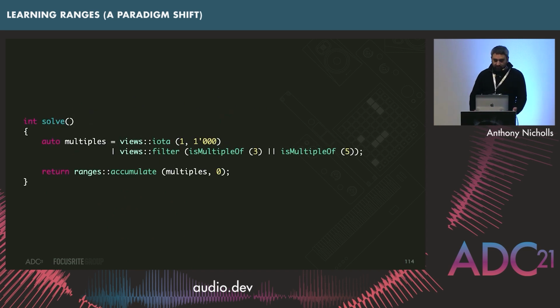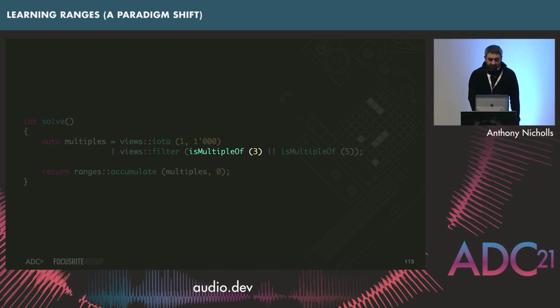So here's an example of what I wanted. I didn't really want my is multiple of 3 or 5. It was a bit too specific, so I wanted something that was a little bit more readable. I wanted to write this. I wanted to write is multiple of 3 or is multiple of 5. I think it's still very readable, but also it's much more composable. We could change what that 3 and 5 is. We could have parameters coming in.